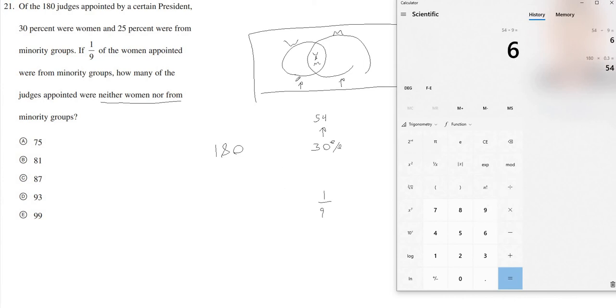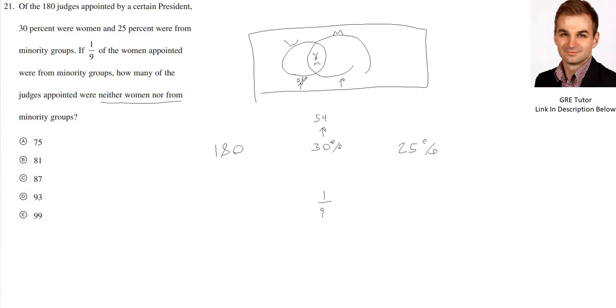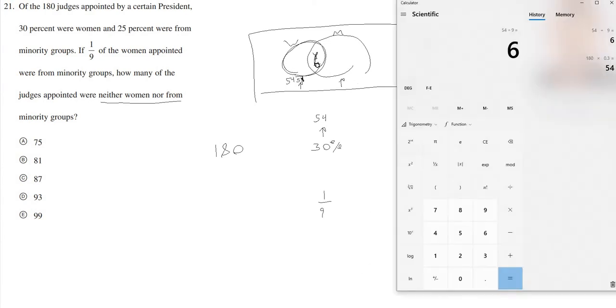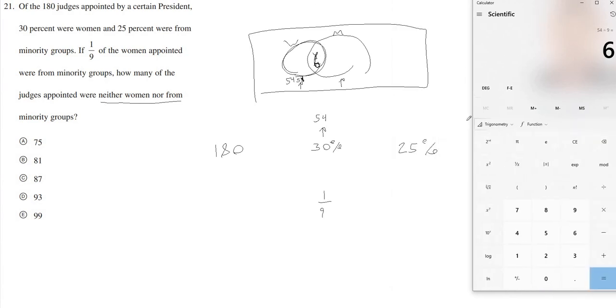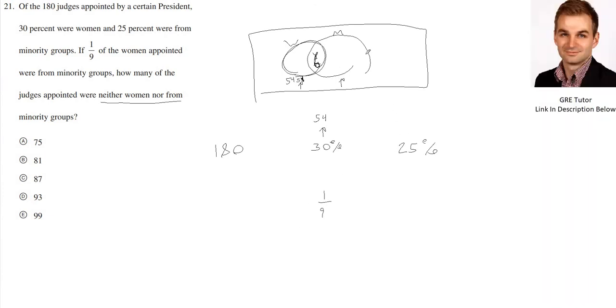So 54 is in this whole circle, and then 6 were in this area of the circle. This whole thing is going to be 54. And then how many are minorities? You take 180 divided by 4, or multiply by 25%, because 25% of 180 is the number of minorities. So 180 times 0.25 is going to be 45. So this whole thing is going to be 45.